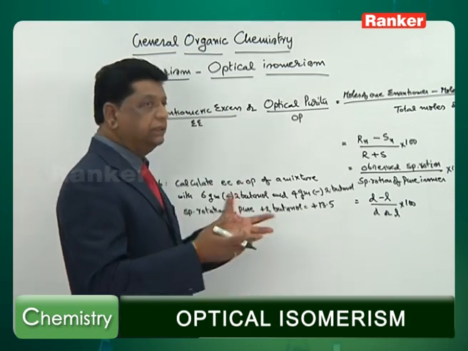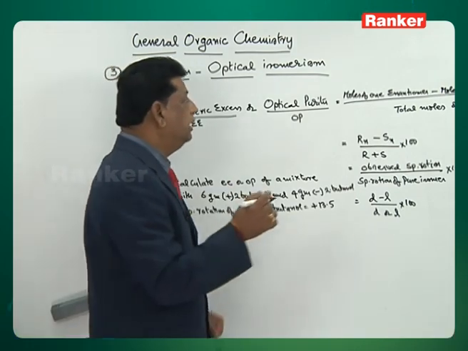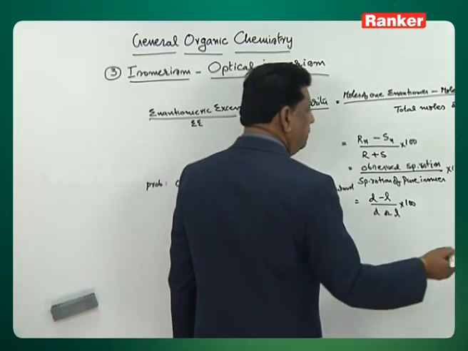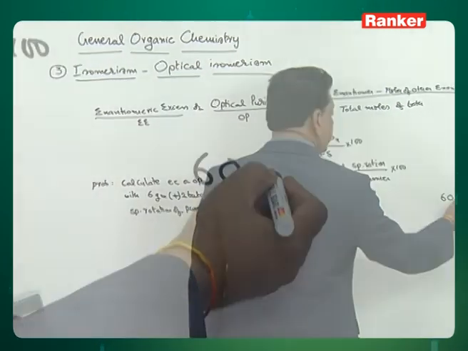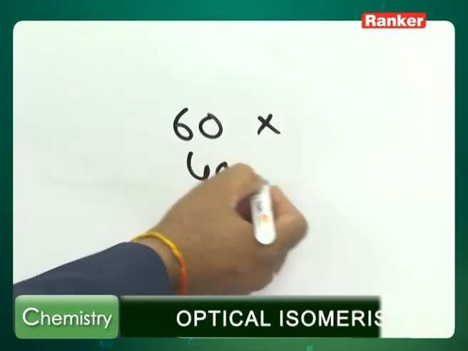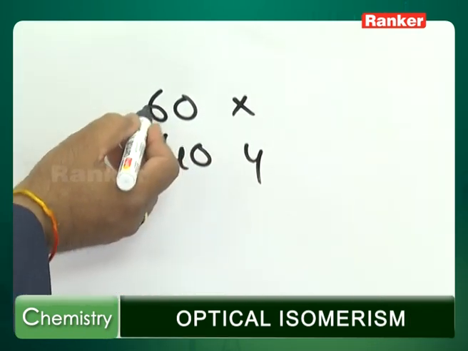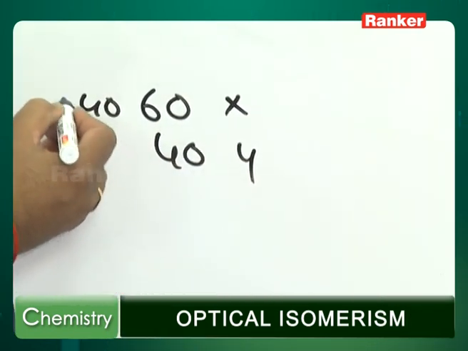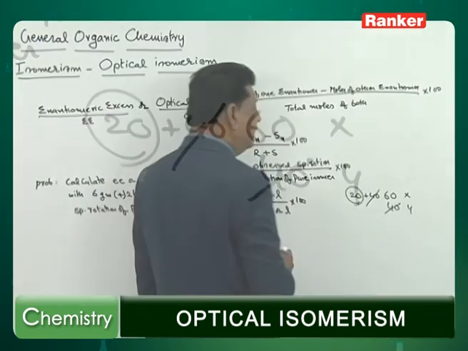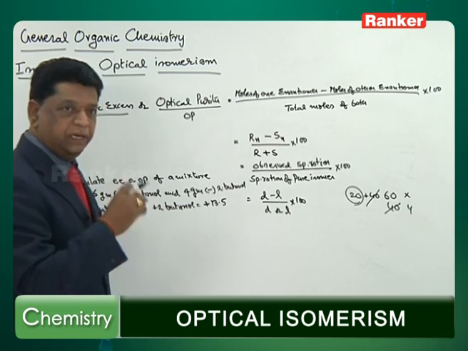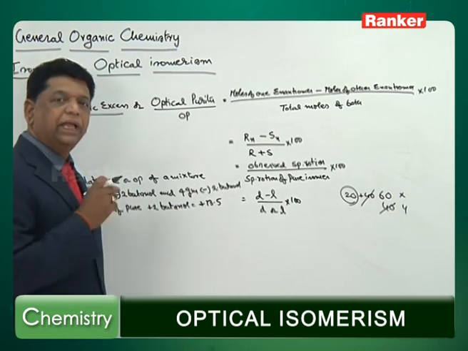That means, let us say out of 100 grams, 60 grams are X compound and 40 grams are Y compound. So this is made up of 40 plus 20, isn't it? This 40 cancels. This 20 will become the excess of that X compound. The 20 is called what? Enantiomeric excess.